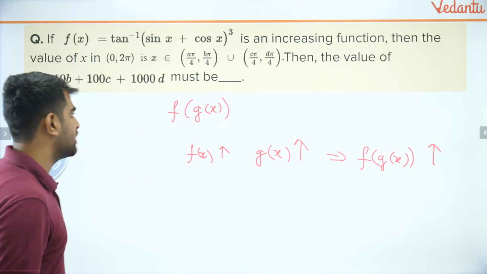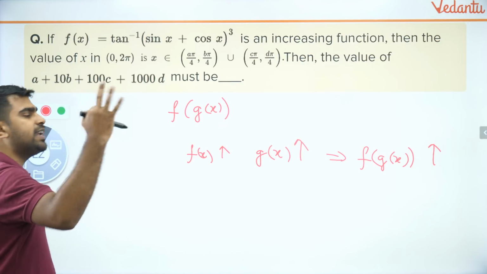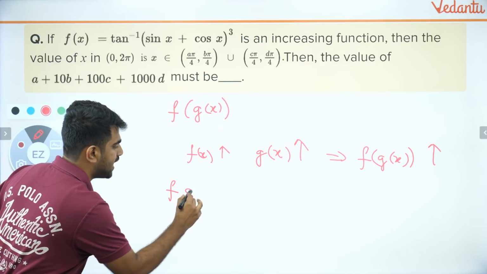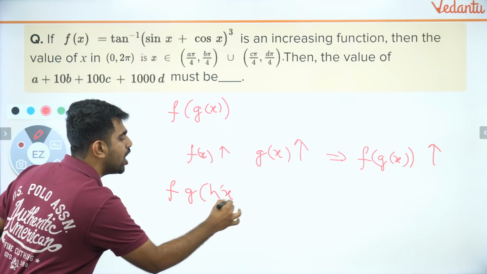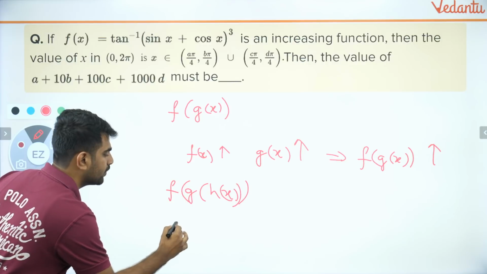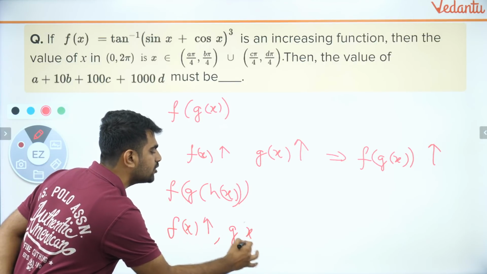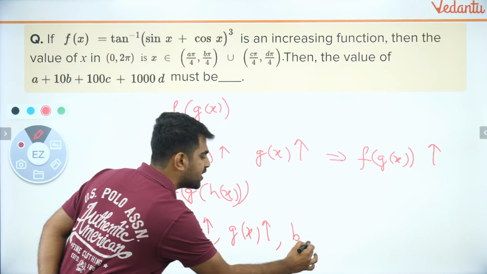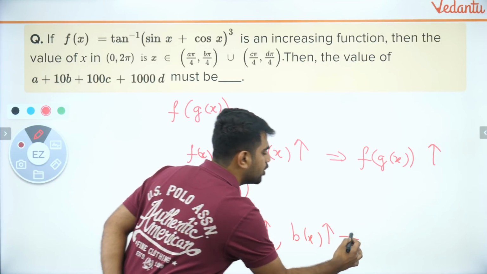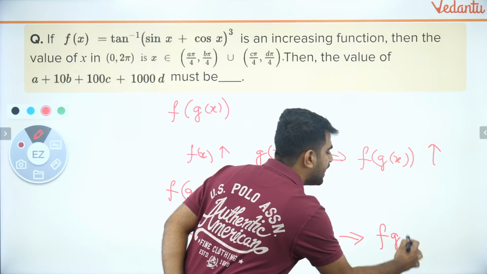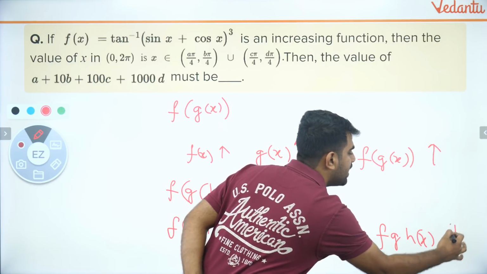Now I will extend it to 3 functions. If there is a function f of g of h of x, and f of x is increasing, g of x is also increasing, and h of x is also increasing, then don't you agree that f g h of x will also be increasing?